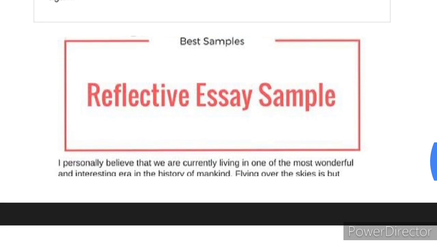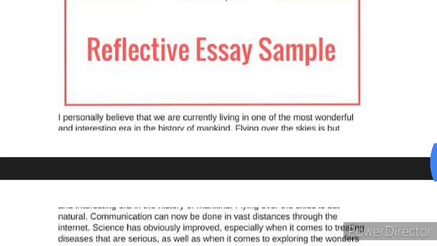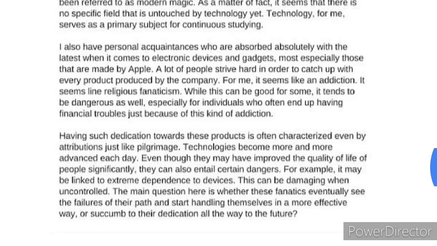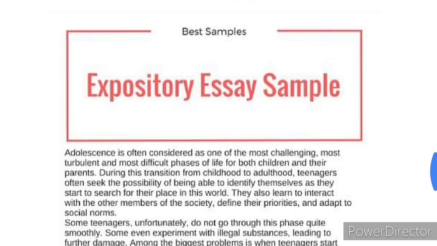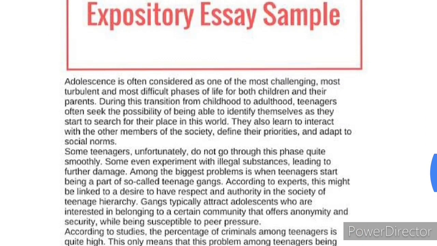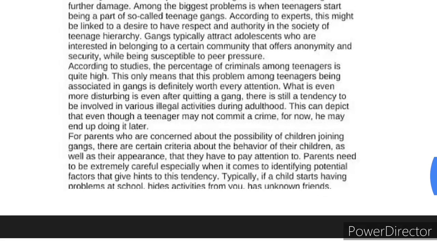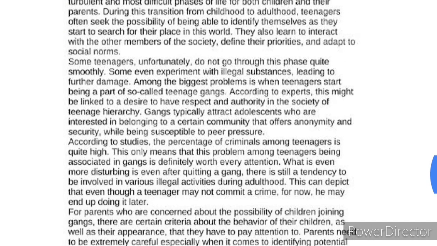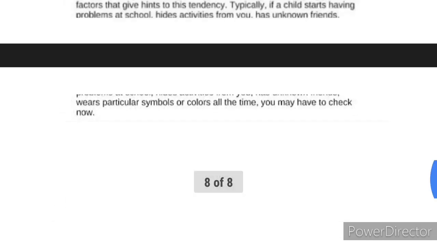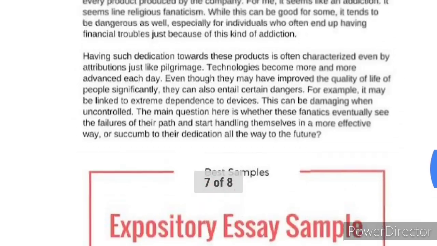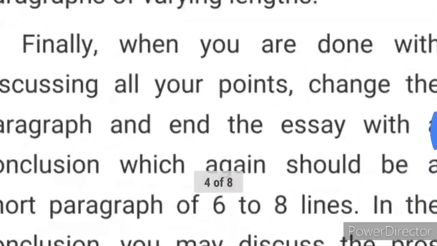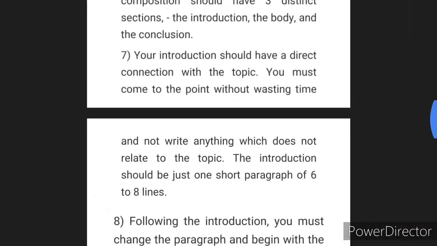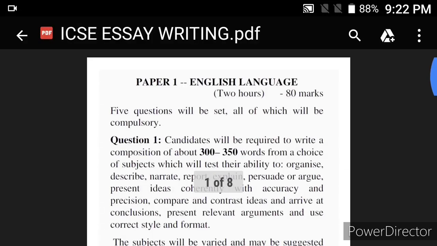Now this is another sample of a reflective essay. So this is a reflective essay, you can see here. Then this is an expository essay sample. Here you can notice that there is an introduction, then there are 2 body paragraphs, and then there is a conclusion paragraph. So these are some of the sample essays which I have collected from the net to make you understand, and the rest is what I have just now explained.